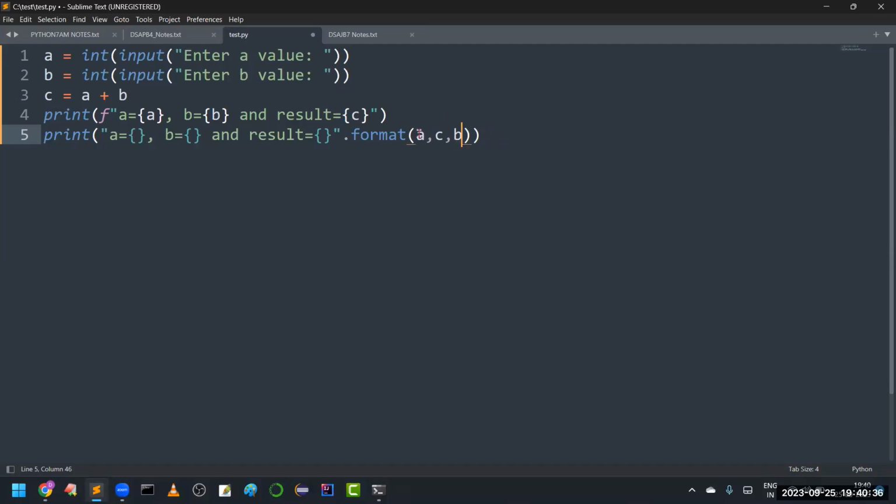Yes, sir. Got it. So this one also we have to concentrate. But here such a type of headache is not there. Simply you can substitute there itself its value. Okay. After learning from you, sir, DSA in Python, definitely I will use this F string. Yeah, very good, sir.